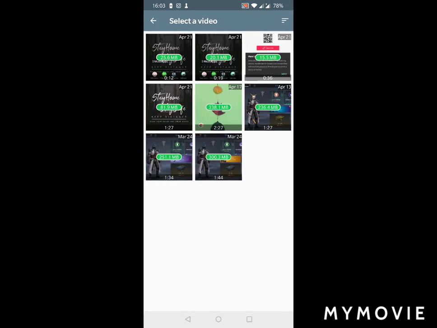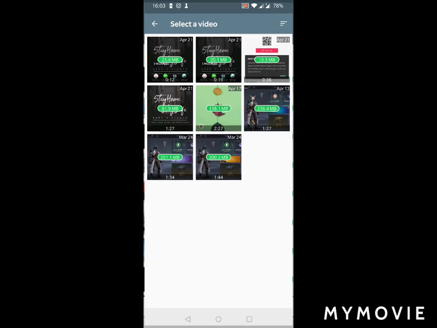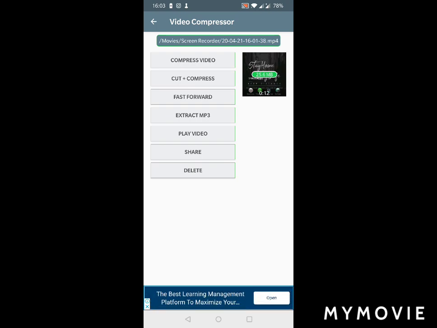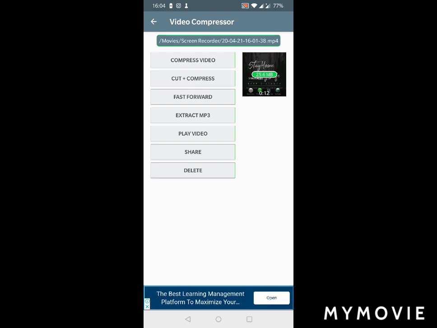Once you open this app, you can see you can compress video at the top and compress photo. Suppose you want to compress any video, just click on the folder, hit the video, and you'll see a lot of options. First is compress video, then second is cut and compress. You can cut and compress video, fast forward. The best thing in this app I can see is the extract mp3. You can cut the audio from a video.